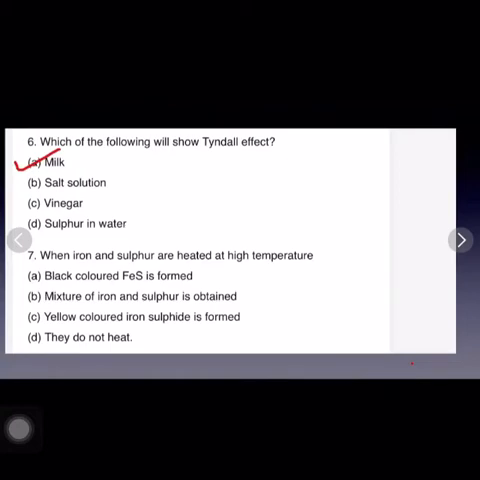Seventh question, when iron and sulfur are heated at high temperature, so black colored iron sulfide is formed. A is the correct option. So when these two elements are heated at high temperature, black colored iron sulfide is formed.